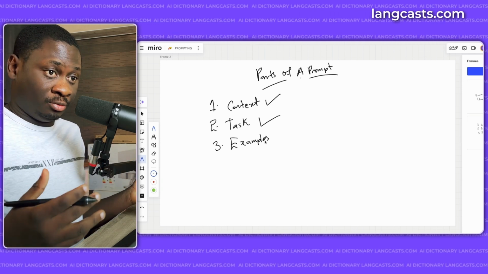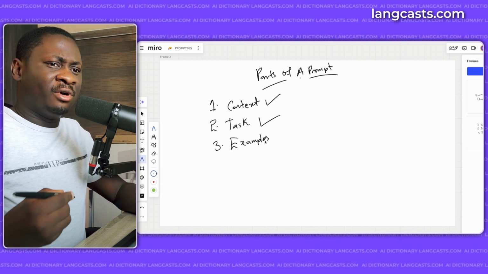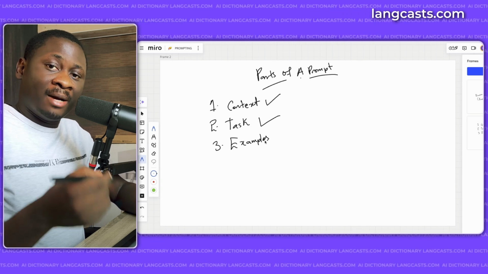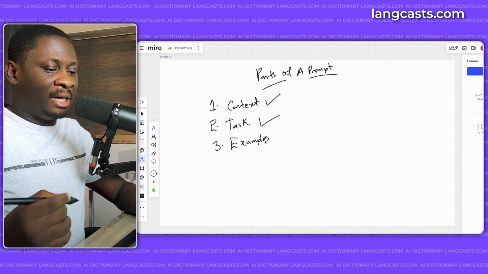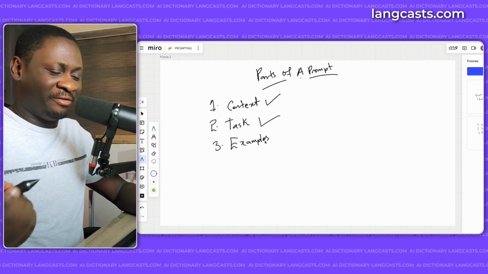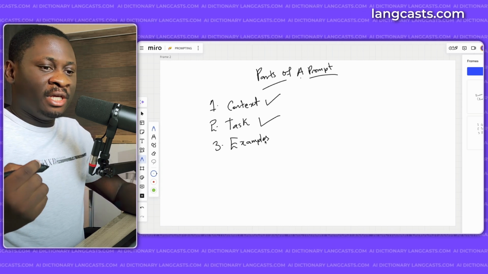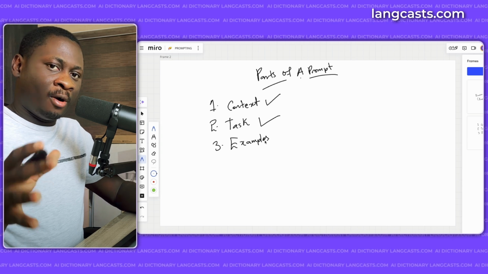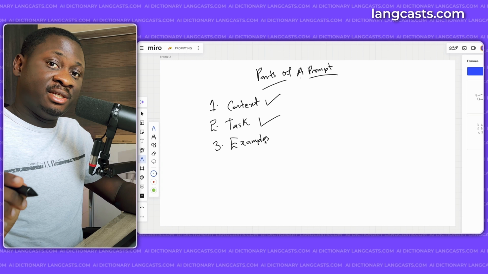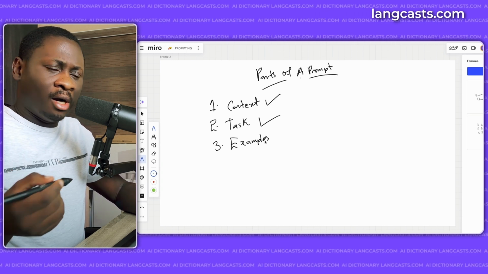So you give it examples. Like, for example, if it's a conversation, you give it maybe the first 2 or 3 cycles of the conversation so that it can understand. For example, if you want it to interpret something in French, you can say, good morning, and you give it bonjour. I think that's good morning in French. And you can say thanks, and you say merci. So even the compactness of how you are replying, whether you are replying with long sentences or short sentences, will also be taken into account in the examples. And that's going to guide the model on how to respond to you.